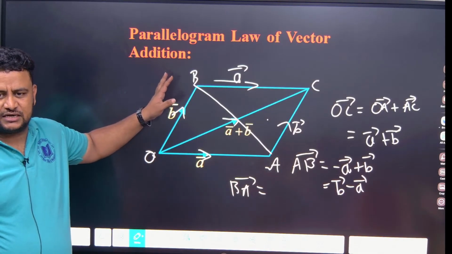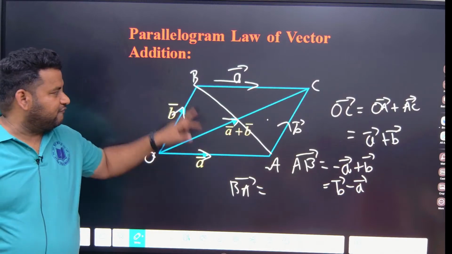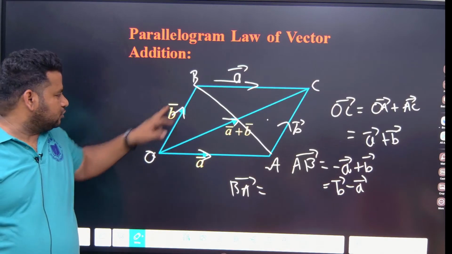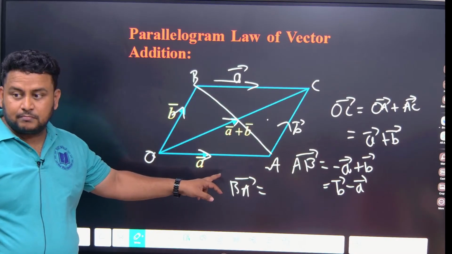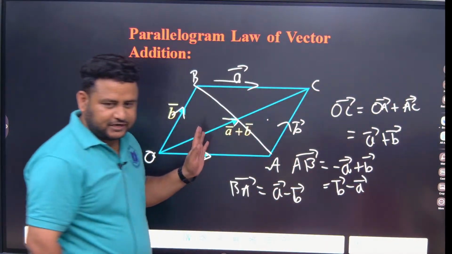If I want BA, from where should I start? B to O. This will be minus, this will be positive. So I'll get A minus B. Understood how to do it? From where to start and where to end?